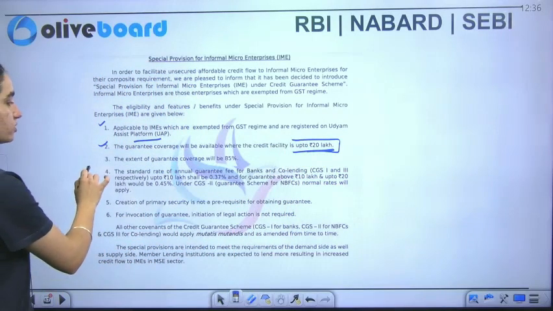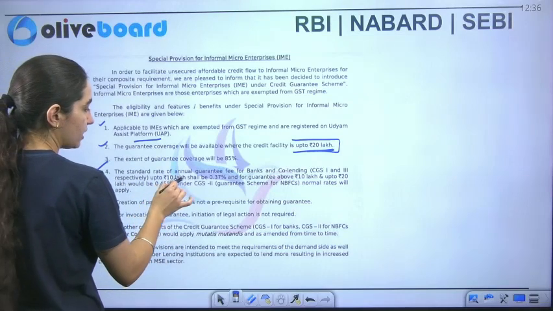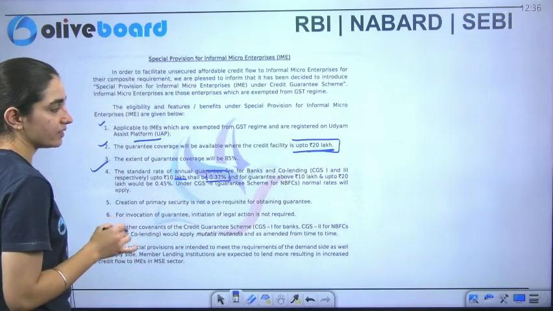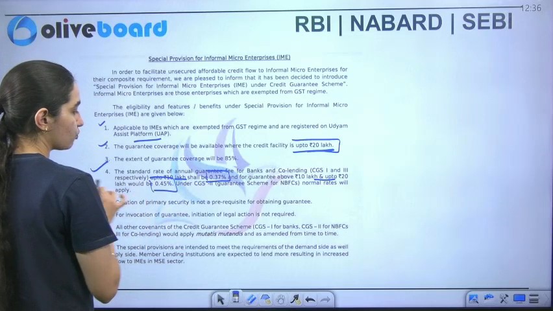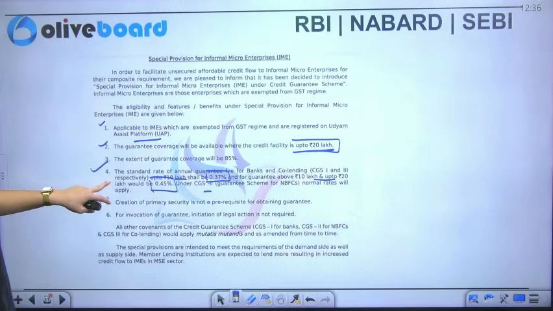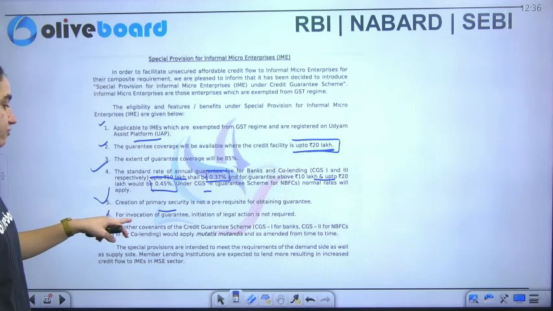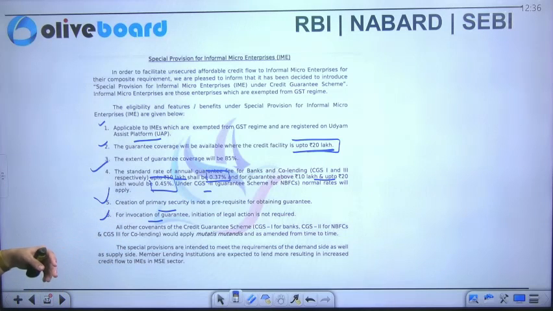Along with that, the standard annual guarantee for banks and co-lending, up to 10 lakh, will have 0.37%, and for the guarantee above 10 lakh and up to 20 lakh, it would be 0.451, specifically for the credit guarantee scheme 2. The creation of primary security is not required for obtaining the guarantee, and for the invocation of the guarantee, initiation of legal action is not required. So this is how this particular help is provided to the informal ones.